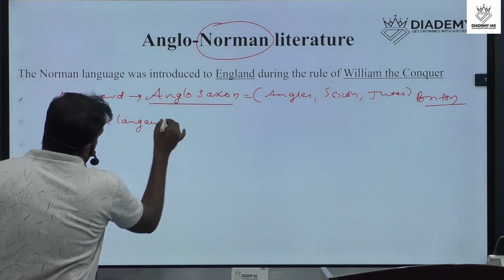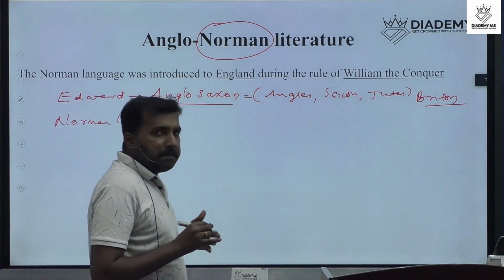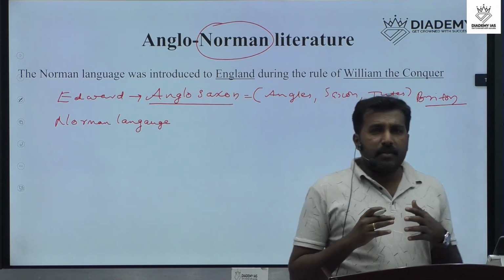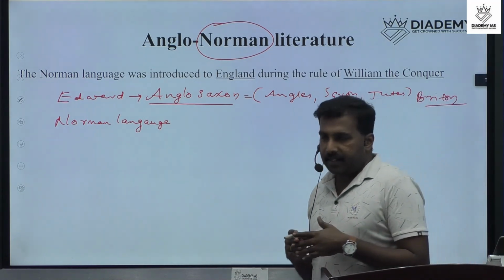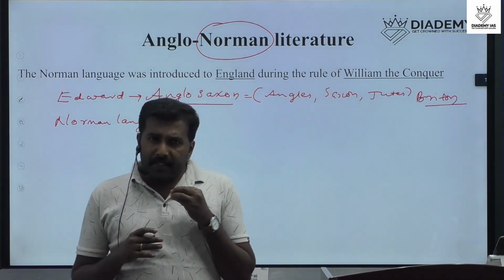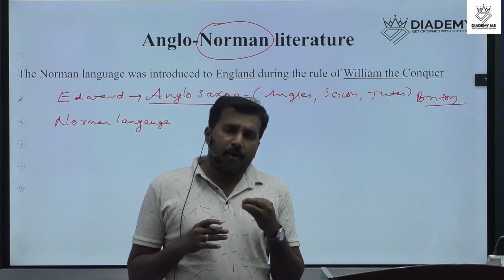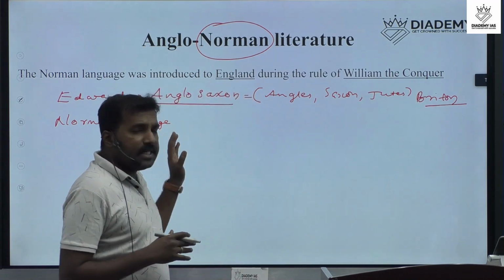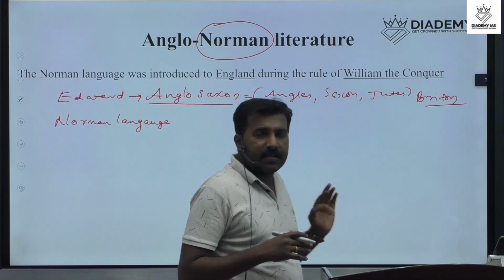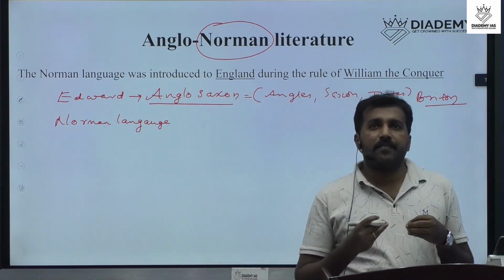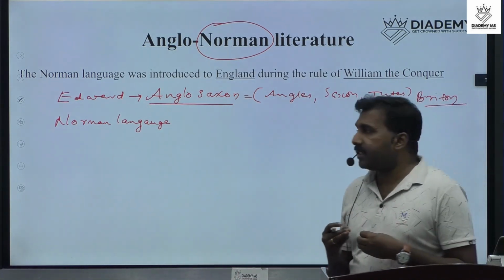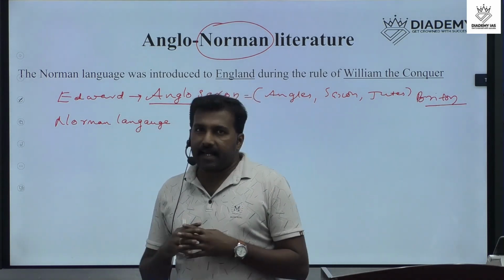It means that by the impact of the Norman invasion in England, the priority or the importance of English was lost, and a new language, the Norman language, was introduced.